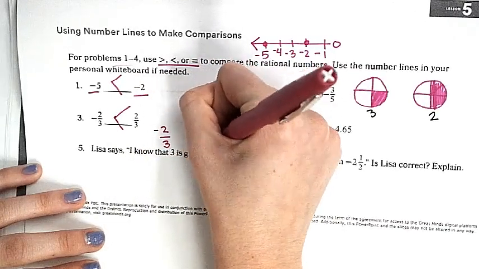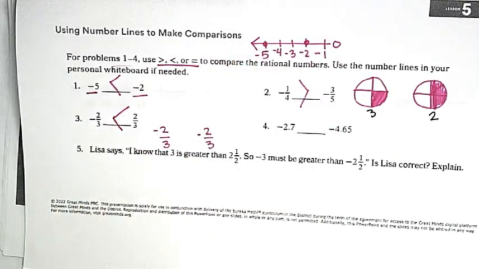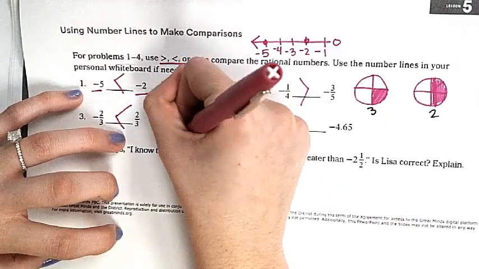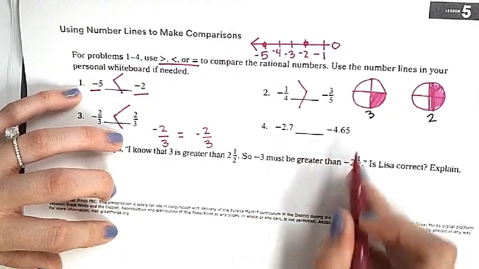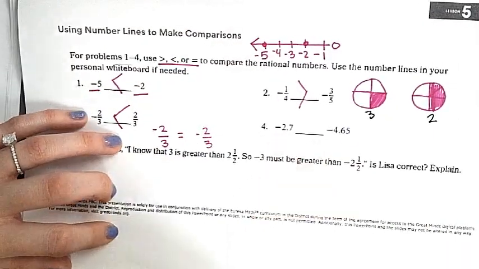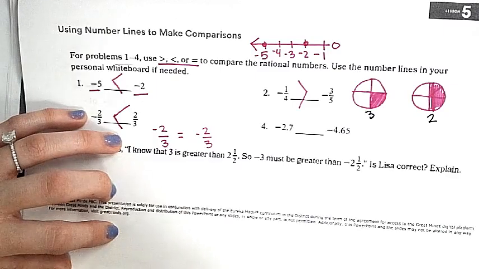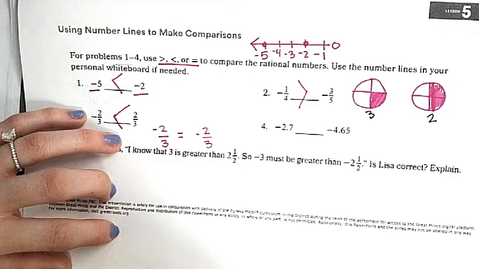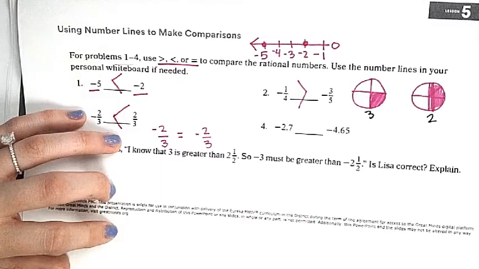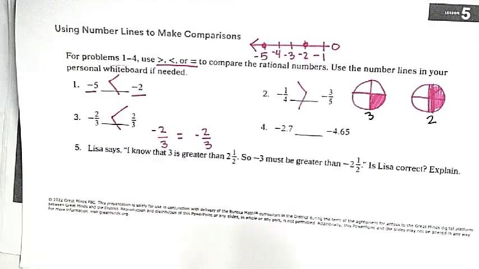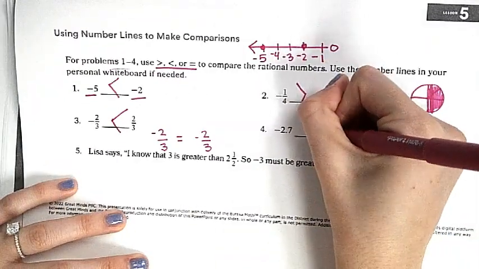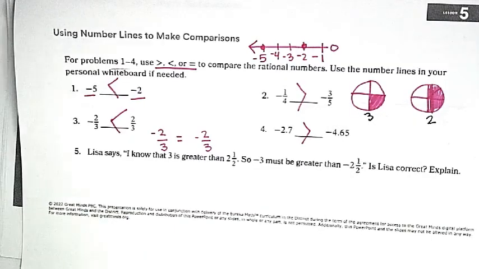What are those two? They're equal because they're the same thing, same distance from 0. Okay, who's got the answer number 4? Levi, what is it? Negative 2.7 is greater than negative 4.65. Is he right? Yep, because of its spot where? How do we know? What's the left of 0? Yeah, because its spot is closer to 0.